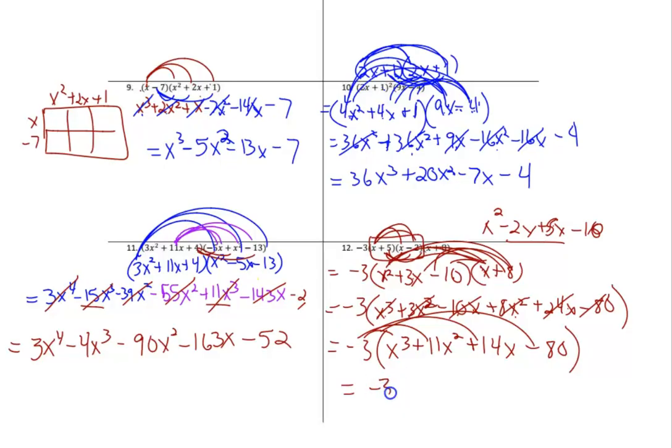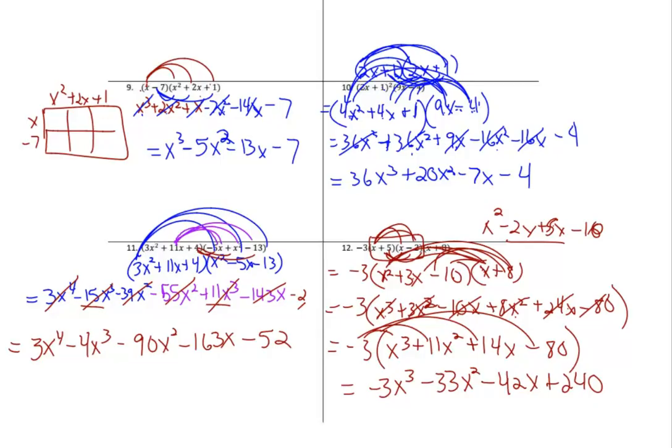So this will be negative 3x to the third minus 33x squared minus 42x plus 240. And I'm going to double check before I hit done on this video. We have negative 3x cubed minus 33x squared minus 42x plus 240. That is everything you need to do this assignment.